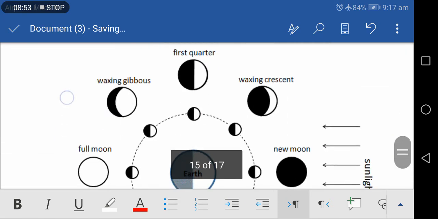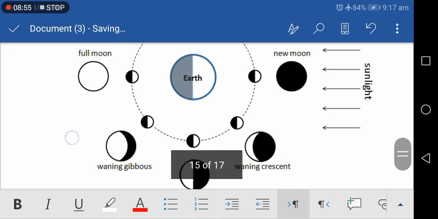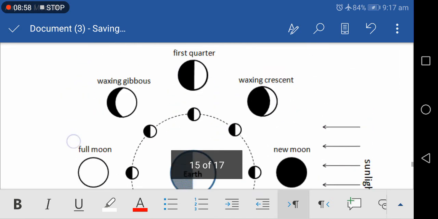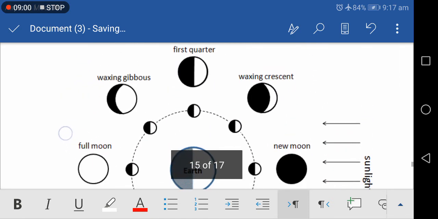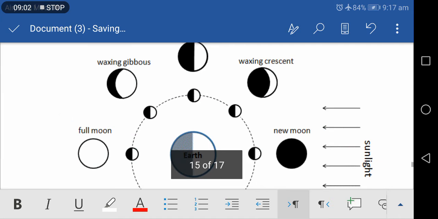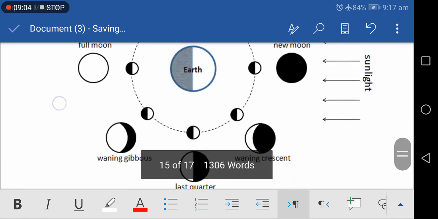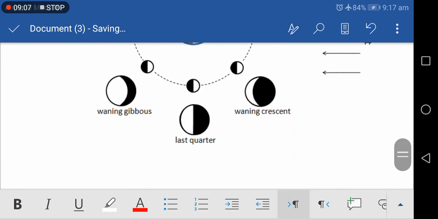And the next one is here. This is the picture of phases of the moon. See, first quarter, waxing crescent, this is the new moon, waxing gibbous as given, and full moon. It is the eclipse and phases of the moon.